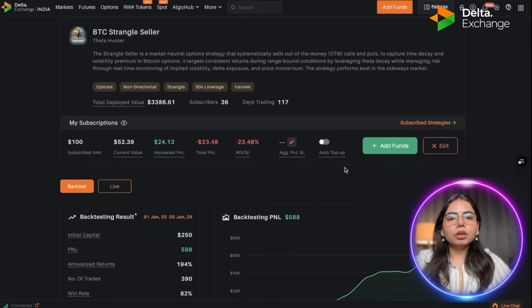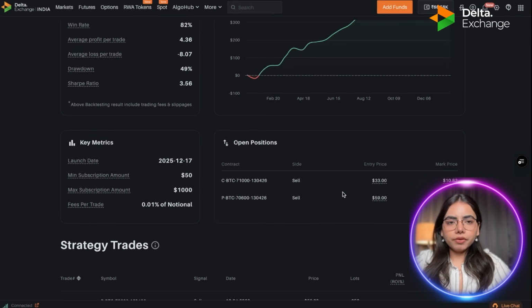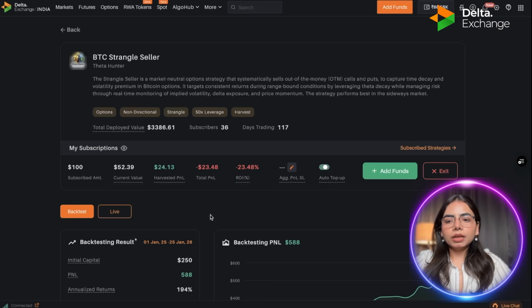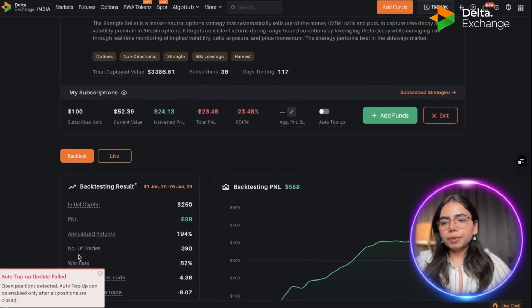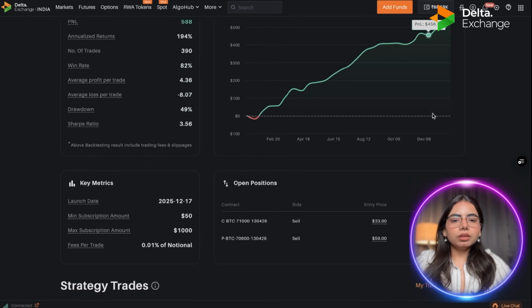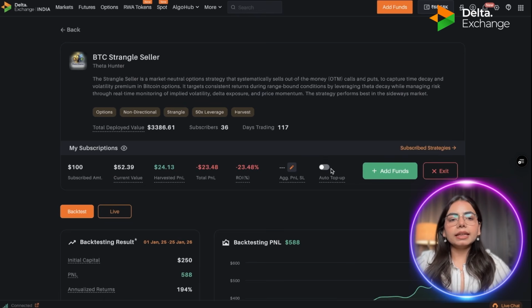Along with that, if you want to add auto top up when the positions are already open, then you cannot activate it. For example, if I enable it now and my positions are already open, the auto top up update failed because open positions were detected. Auto top up can be enabled only after all the positions are closed. So after 5:30, when all the positions are closed, only then can I activate my auto top up.